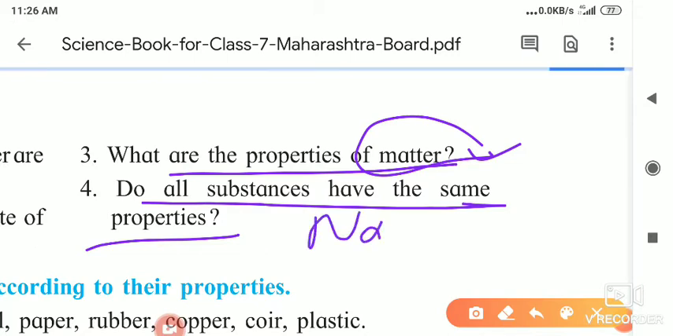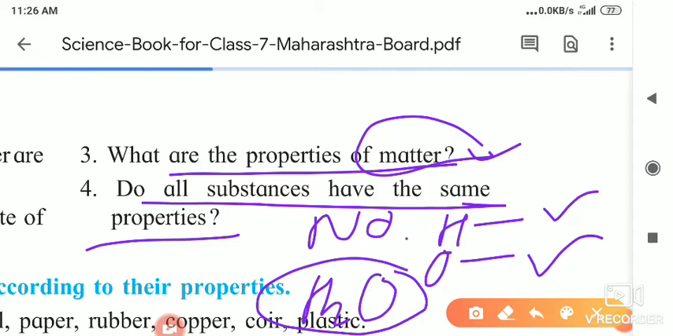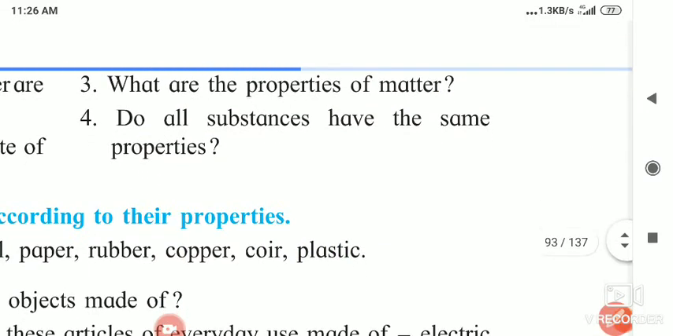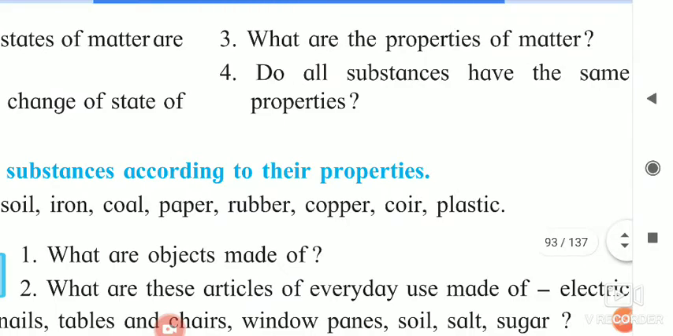No. As I told you so many times before, hydrogen is a gas, oxygen is a gas. Hydrogen burns itself, and oxygen helps burning. But water is also made up from hydrogen and oxygen, yet its properties are totally different from the parent ones. And not only this example, if you take any two substances, they are not the same or alike.